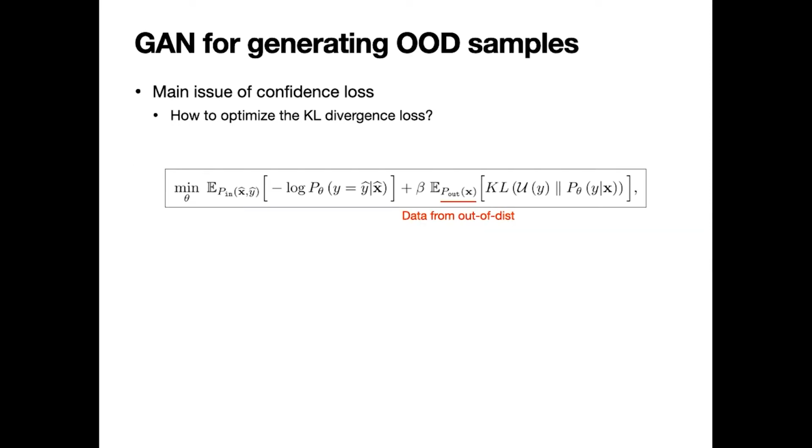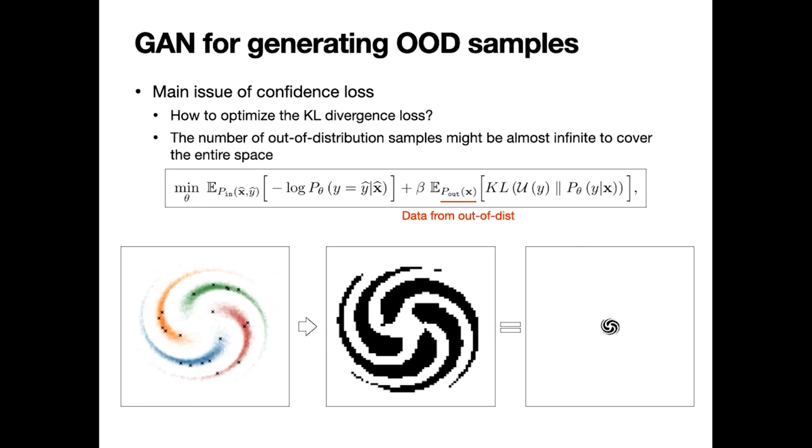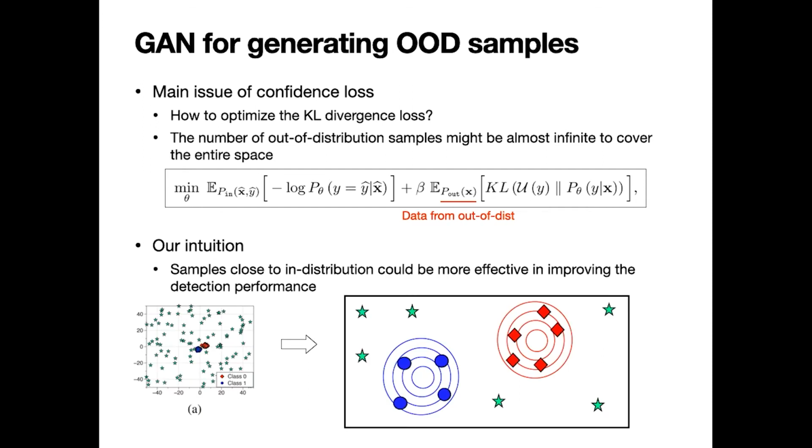To optimize the confidence loss, we need data from out-of-distribution to minimize the KL divergence between the output for out-of-distribution samples and the uniform distribution. However, it is not trivial to define out-of-distribution clearly. In fact, out-of-distribution implies all the data except the data used to train the classifier, so it is impossible to use every sample from the entire data space. Our intuition is that samples close to in-distribution could be more effective in improving out-of-distribution detection.